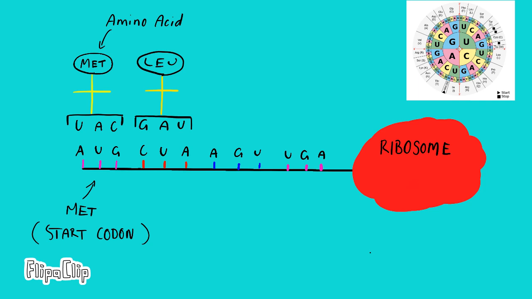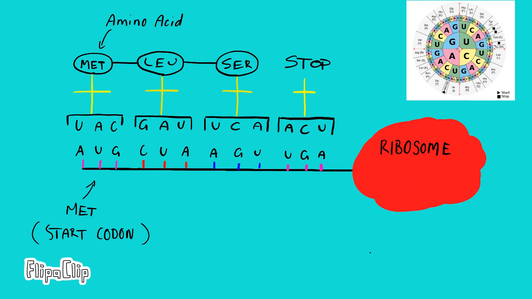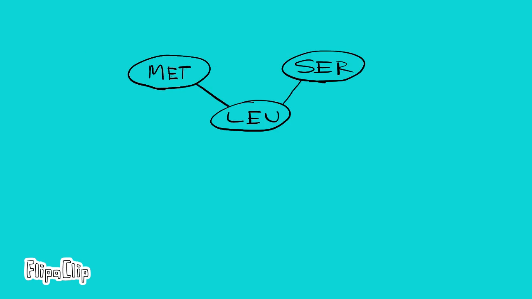We now move on to the next codon, which is AGU, which codes for the amino acid serine. Finally, we reach our last codon, UGA. As you can see from the codon wheel, UGA is a stop codon, hence the translation process is terminated and we are left with a polypeptide chain with 3 amino acids. This is a functional protein as it has the right amino acids as coded by the DNA.